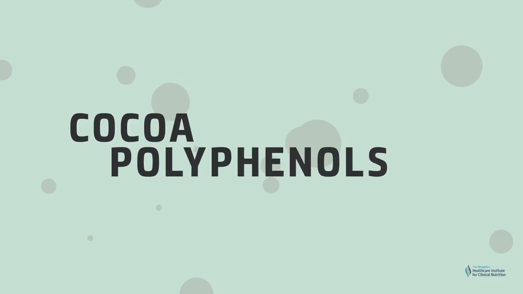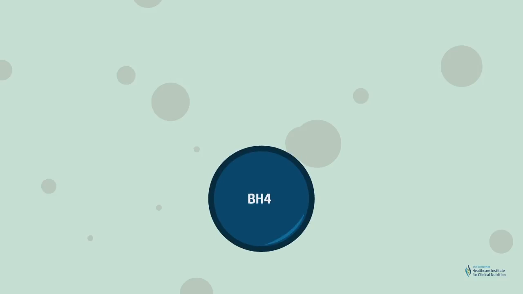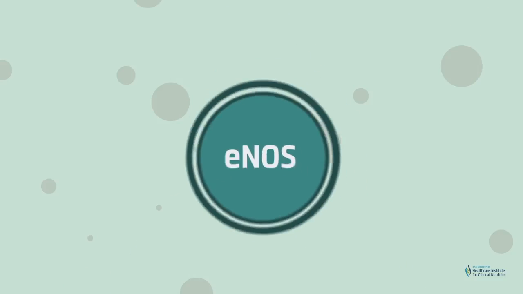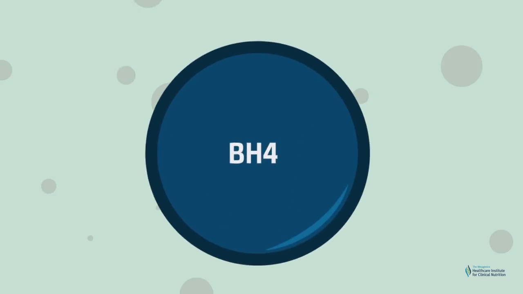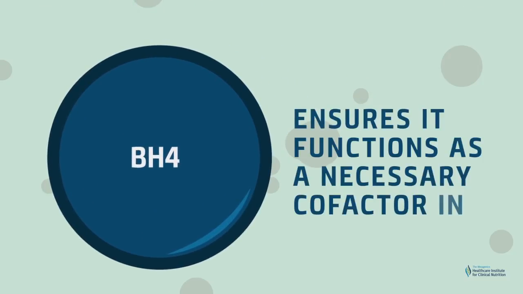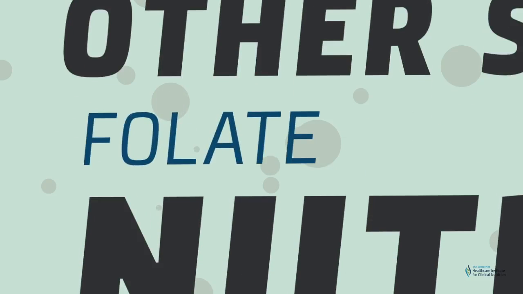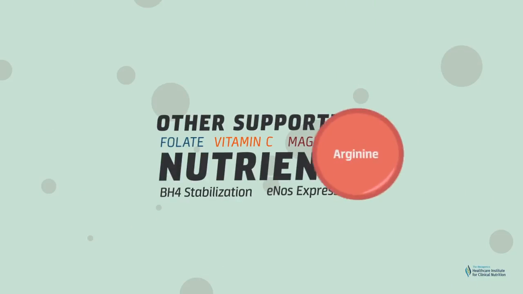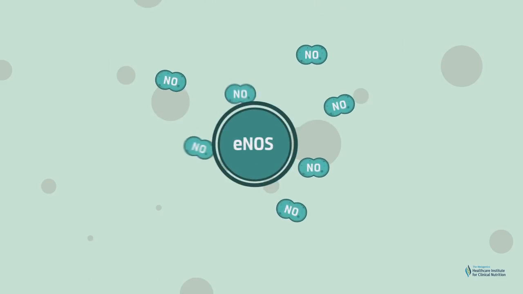Cocoa polyphenols can help to stabilize an important cofactor known as tetrahydrobiopterin, or BH4. BH4 is necessary for eNOS enzyme function, and without BH4, eNOS cannot produce nitric oxide. Cocoa polyphenols help stabilize BH4 and ensure its function as a necessary cofactor in nitric oxide synthesis. Other supportive nutrients for BH4 stabilization and eNOS expression are folate, vitamin C, and magnesium. These nutritional factors, as well as arginine and citrulline, contribute to protection and maintenance of nitric oxide synthesis and to healthy endothelial function.